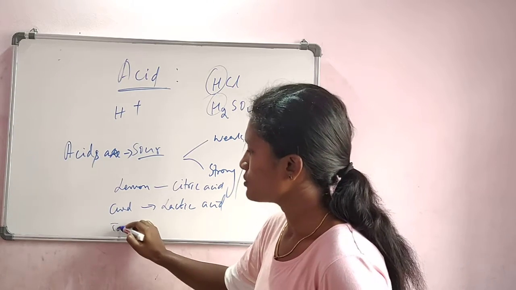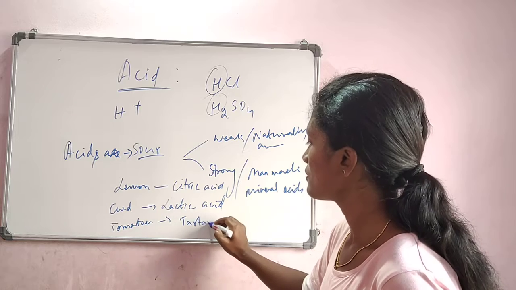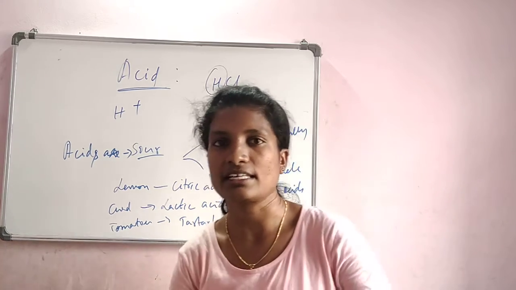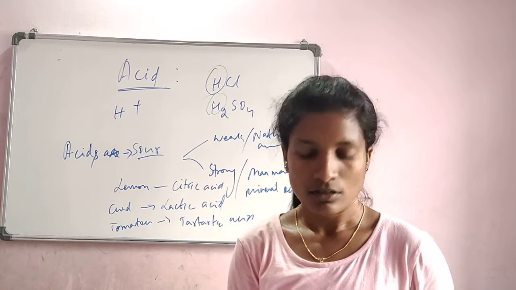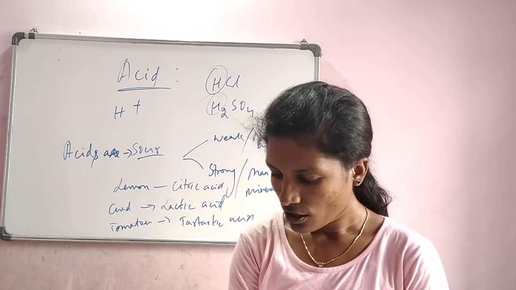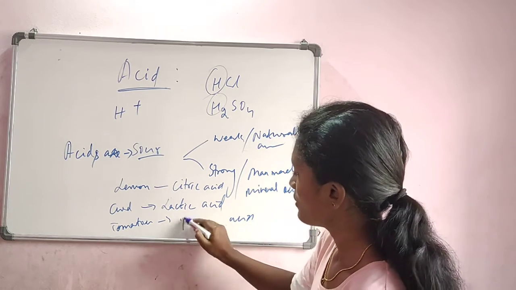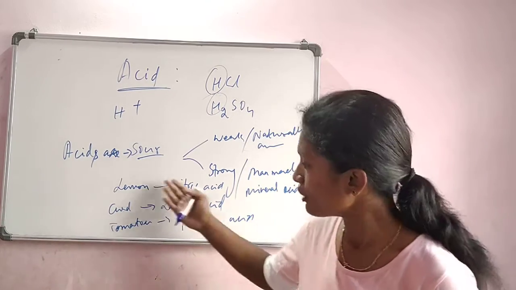Then tomatoes, tartaric acid. Tamarind also contains tartaric acid. Tomato, sorry, formic acid. So many like that. These are all naturally available and they are all edible acids.